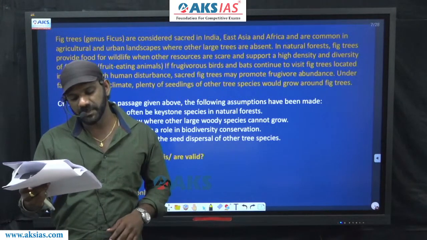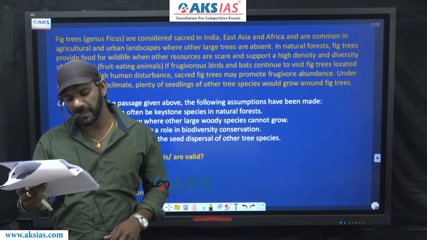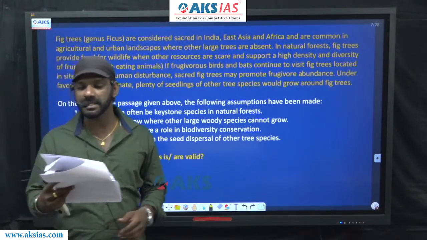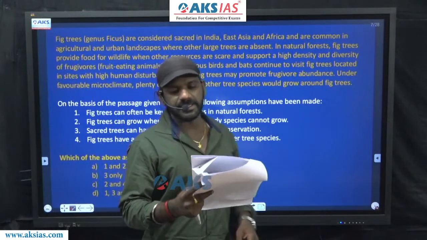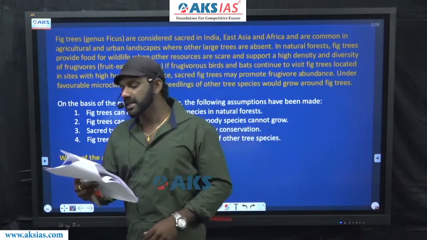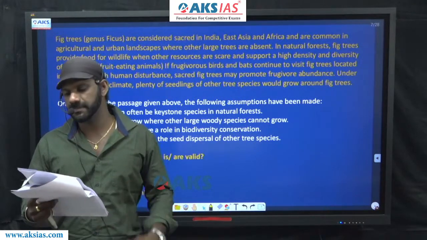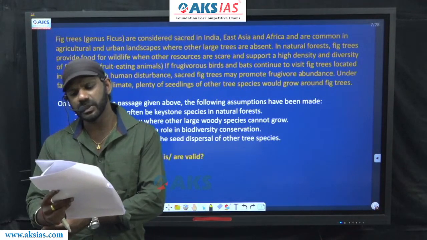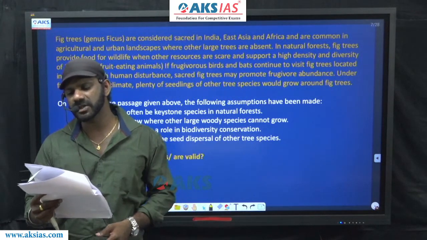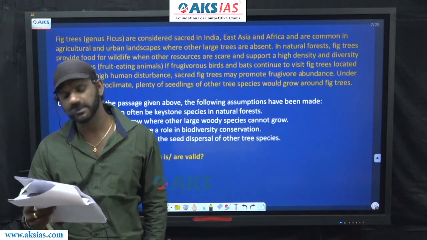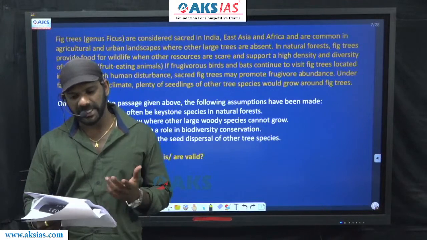If frugivorous birds and bats continue to visit fig trees located in sites with high human disturbance, sacred fig trees may promote frugivore abundance. May promote is a doubt. Under favorable microclimate, plenty of seedlings of other tree species would grow around fig trees. This is also an assumption question.